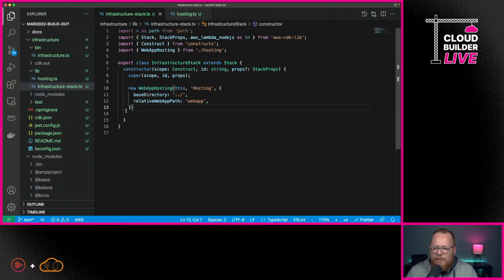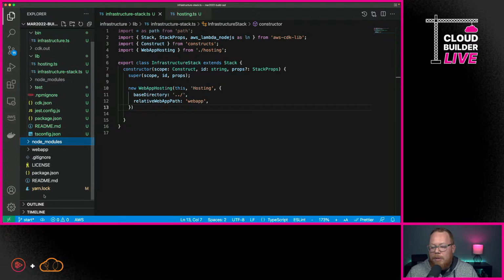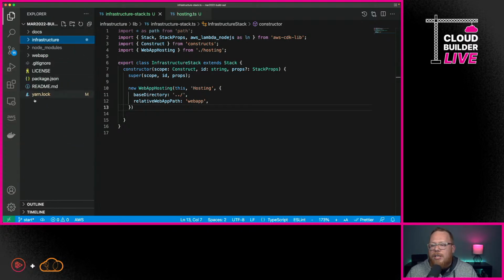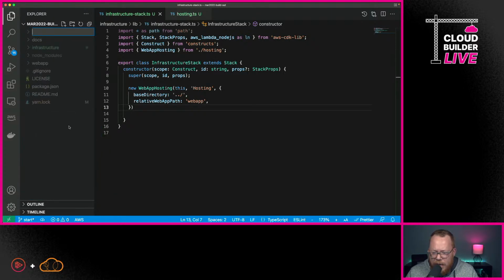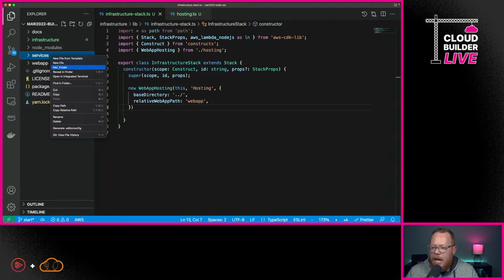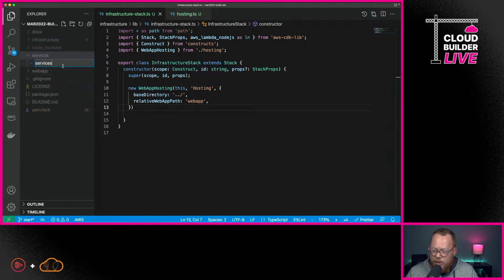So now that I've defined this, what I want to do next is I want to create our Lambda function, because I want to show you that one of the things that the CDK can do really well at is helping us create our Lambda functions. So here, we're going to create a folder called services, and then here within services, we're going to create a file or another directory called inspect. Now, the reason I'm doing this is because we need to actually allow for multiple services.